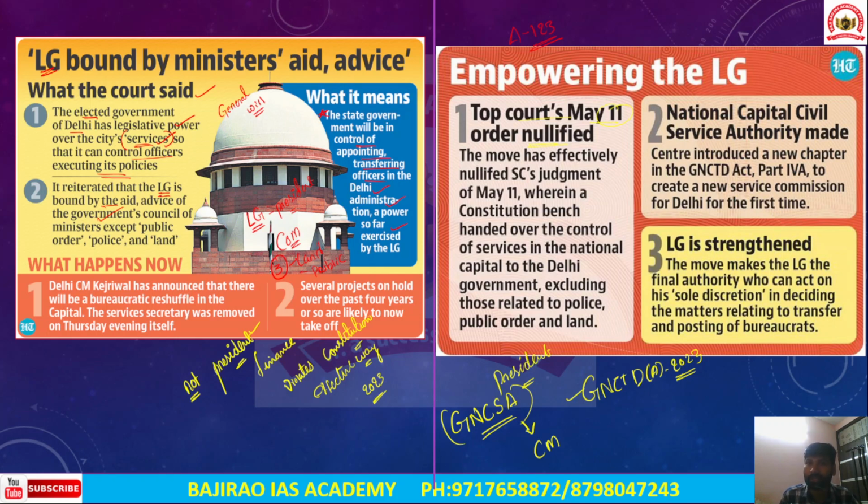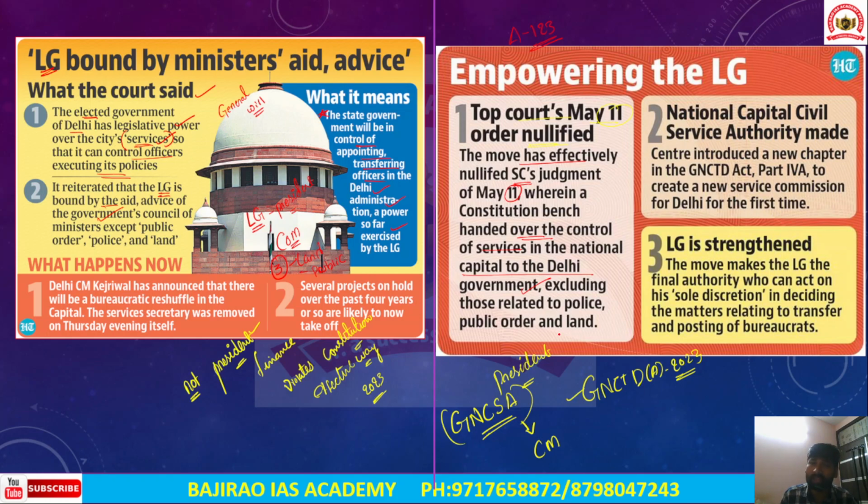So this amendment or this ordinance has nullified the Supreme Court's order. Thus the move has effectively nullified the Supreme Court's judgment of May 11, wherein the Supreme Court Constitution Bench gave control over services to the National Capital Territory of Delhi. So the control over services was given to the government of Delhi, not the Union government or the Lieutenant Governor.